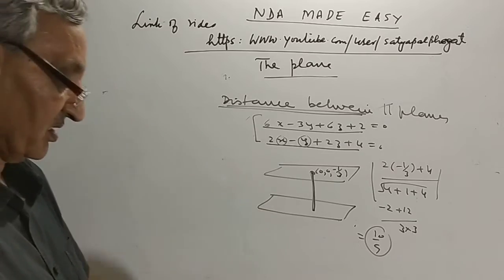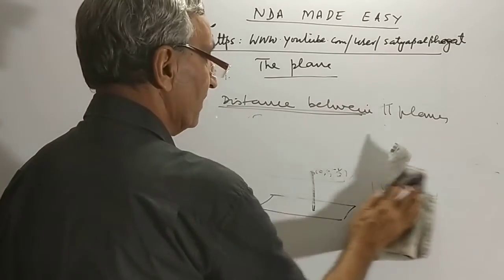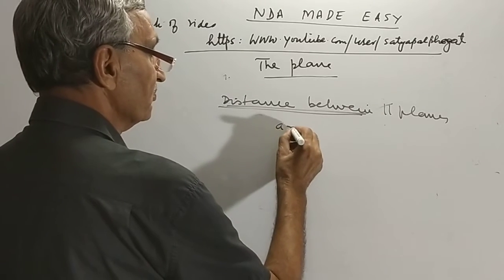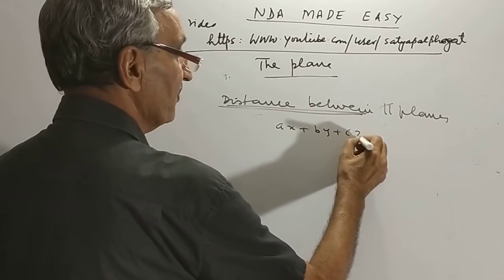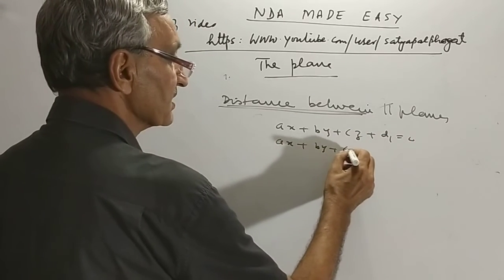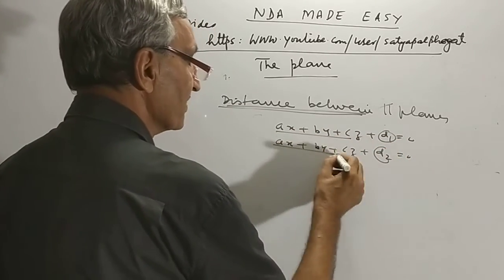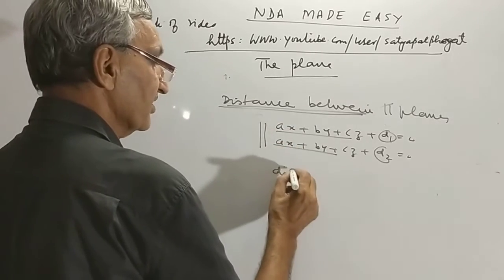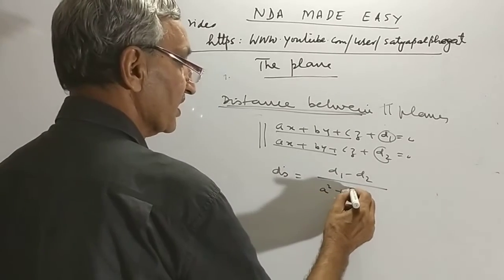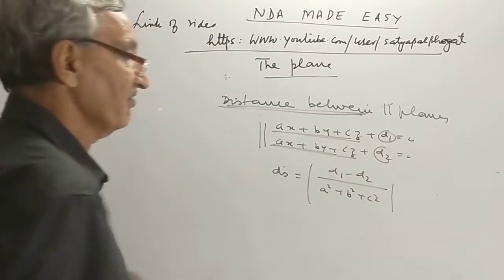Well, this is the one part. One way of doing it. Another way is the formula for the distance between two parallel planes. If you have two planes, AX plus BY plus CZ plus D1 is equal to 0, and AX plus BY plus CZ plus D2 is equal to 0, and they are parallel, then the distance is D1 minus D2 divided by the square root of A square plus B square plus C square. You can straight away write it down, but you have to make the coefficients of x, y, z the same.